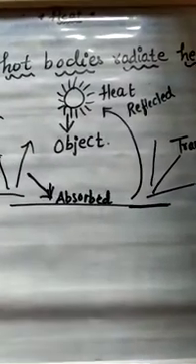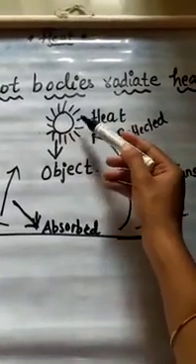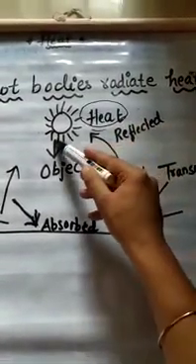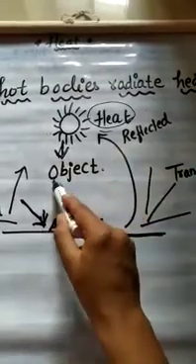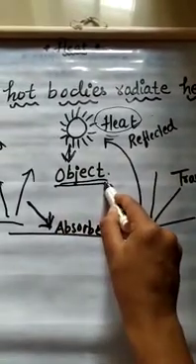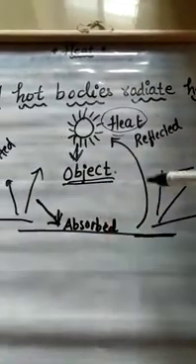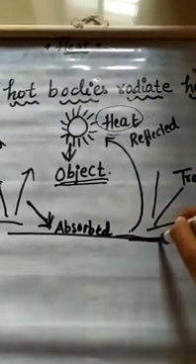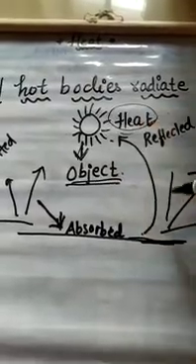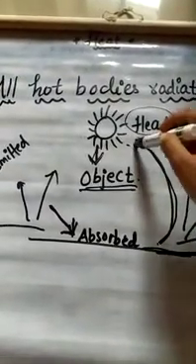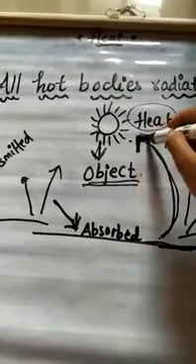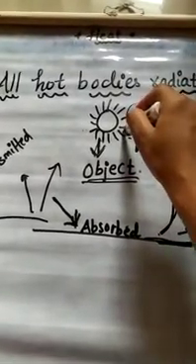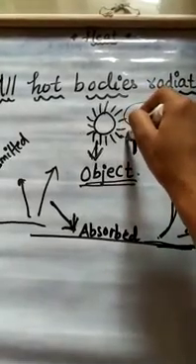So what happens when the sun's heat, or any heat, falls on a particular object? A part of it is reflected. For example, if this is an object over here, then a part of the heat is reflected back, not all the heat, to the sun or the source, any source.